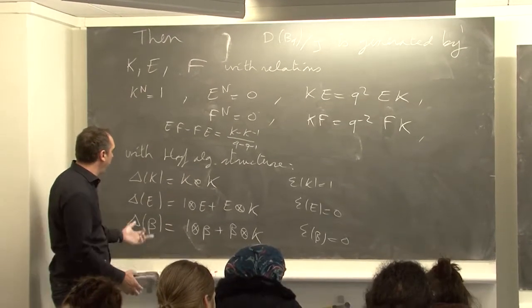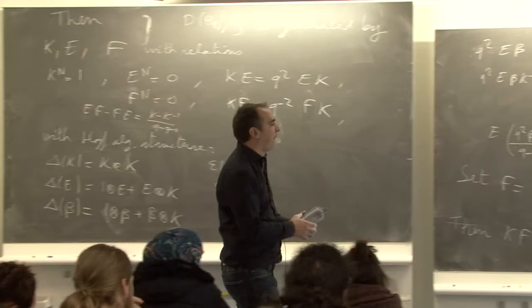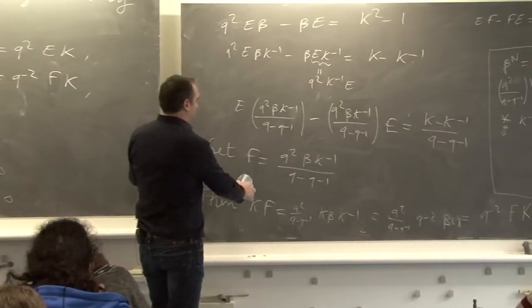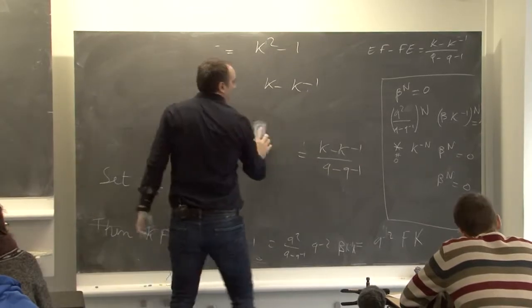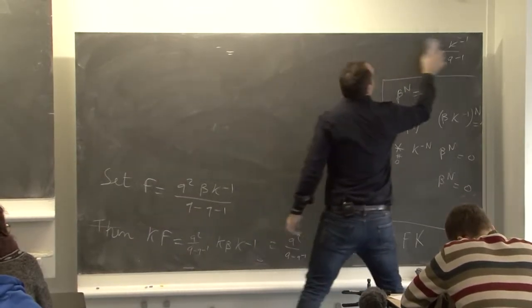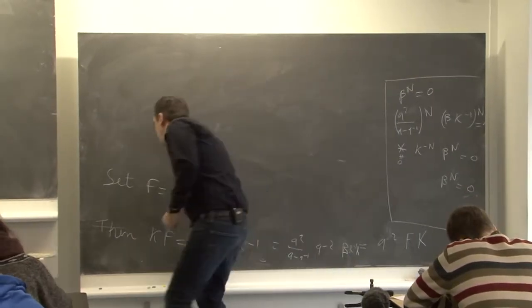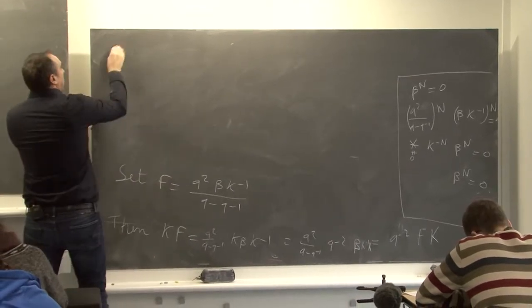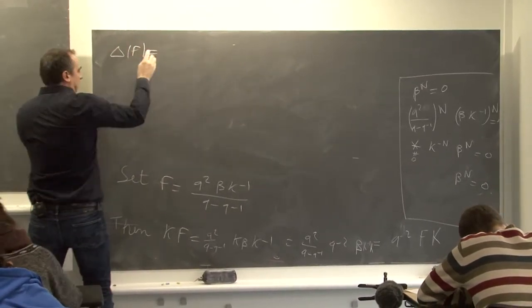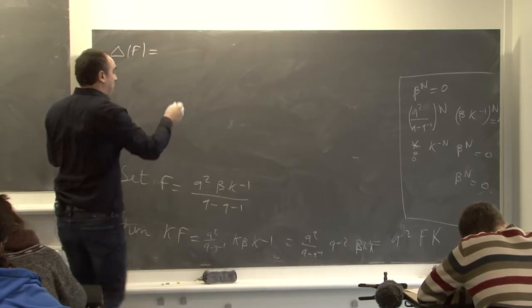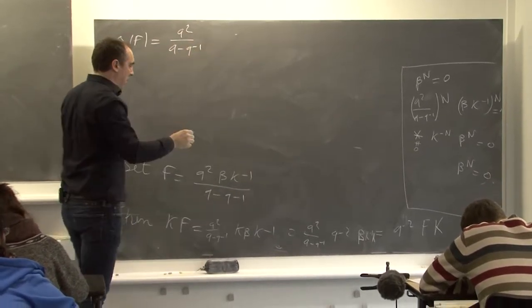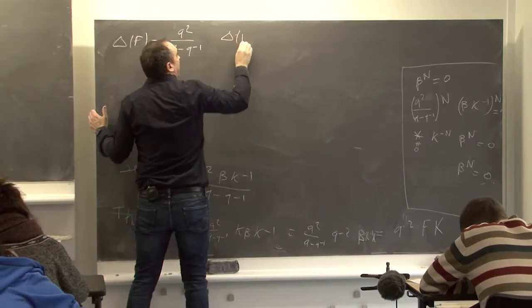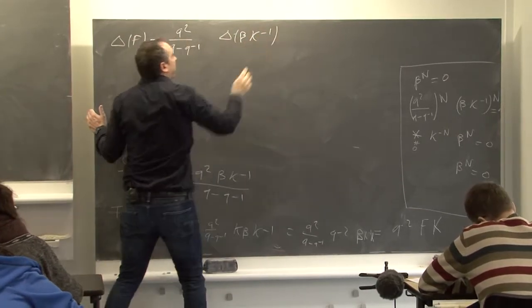It remains only one thing to verify. What is the coproduct of F? So here is F. So delta of F is what? It is q squared over q minus q inverse delta of beta K inverse.